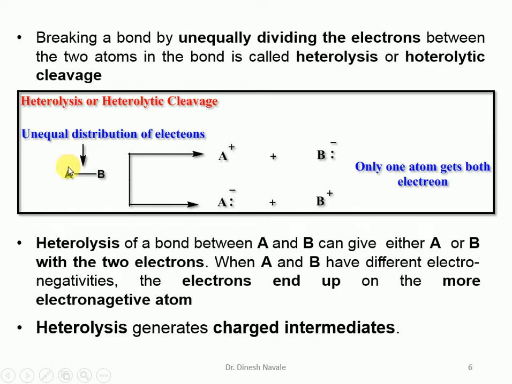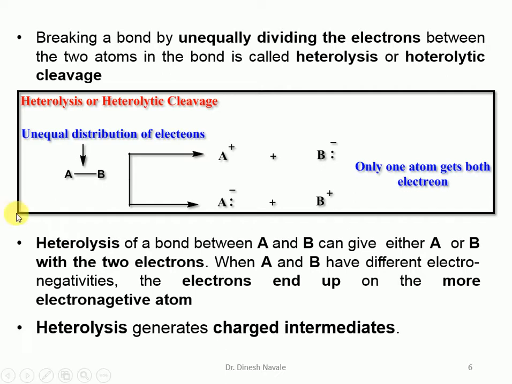When both the electrons of this covalent bond will be shared by A, it will contain the A minus, and the charge left on B will be the B plus. And if both the electrons will be shared by B, it will form as a B minus and the charge left on the A will be A plus. And when there is an unequal distribution of the electrons, this breaking is termed as the heterolysis or heterolytic cleavage.